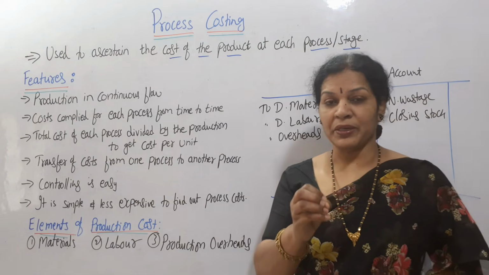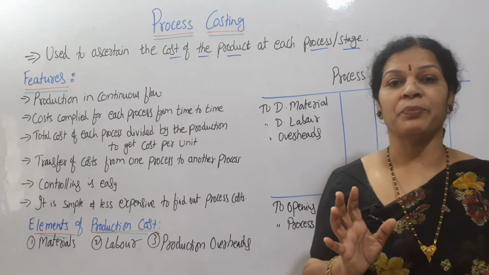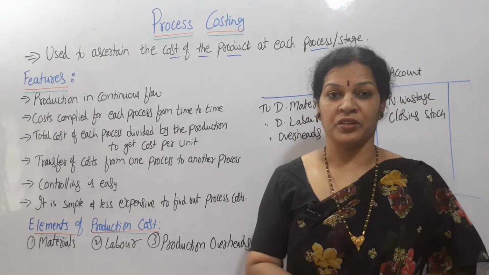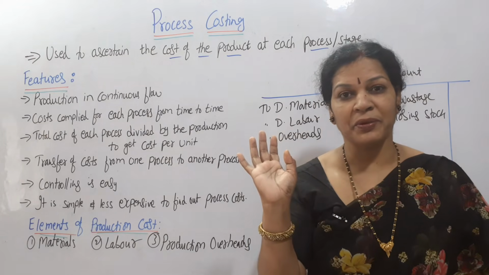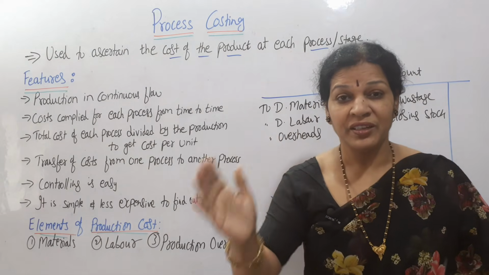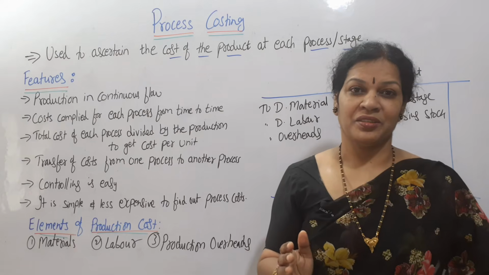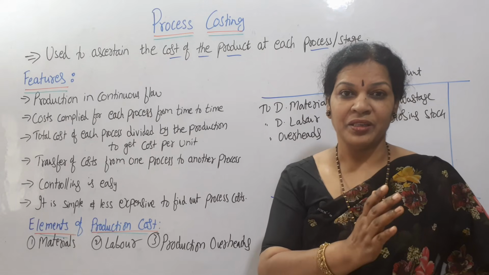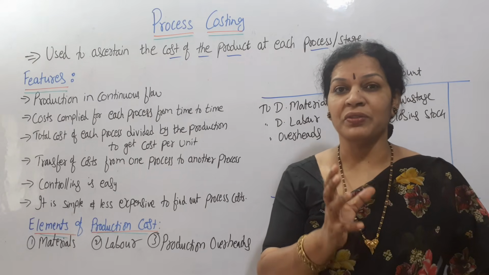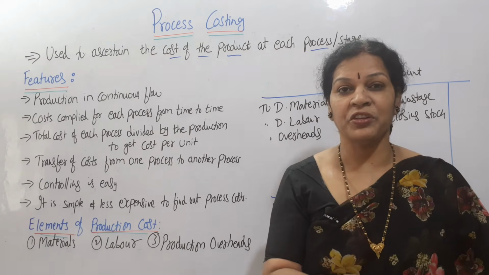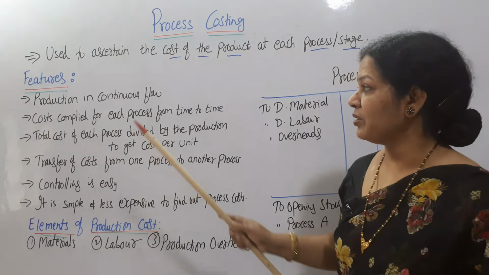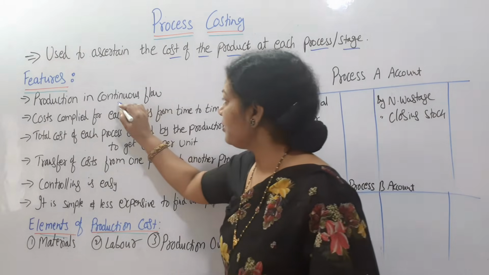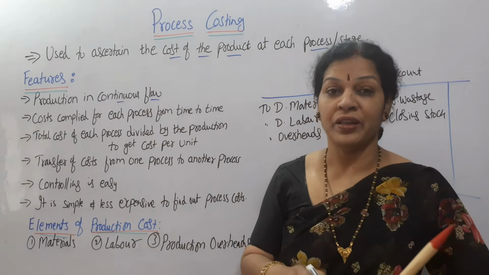Suppose we are producing only for a particular purpose, and that purpose is over, then we cannot prepare process costing. Process costing should be continuous, where the manufacturing work has to go on, then only it is possible. That is, production is a continuous flow, then only it is possible.